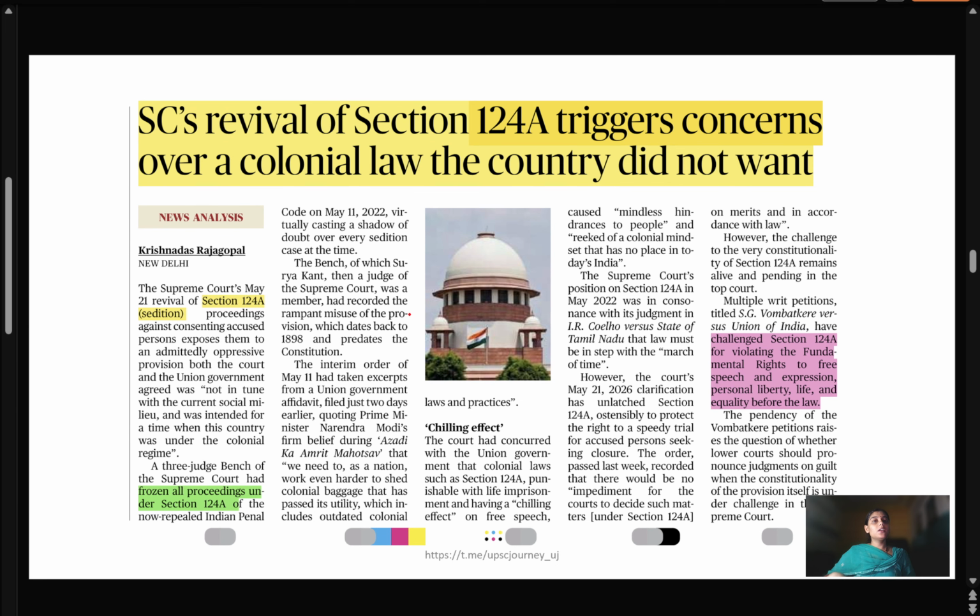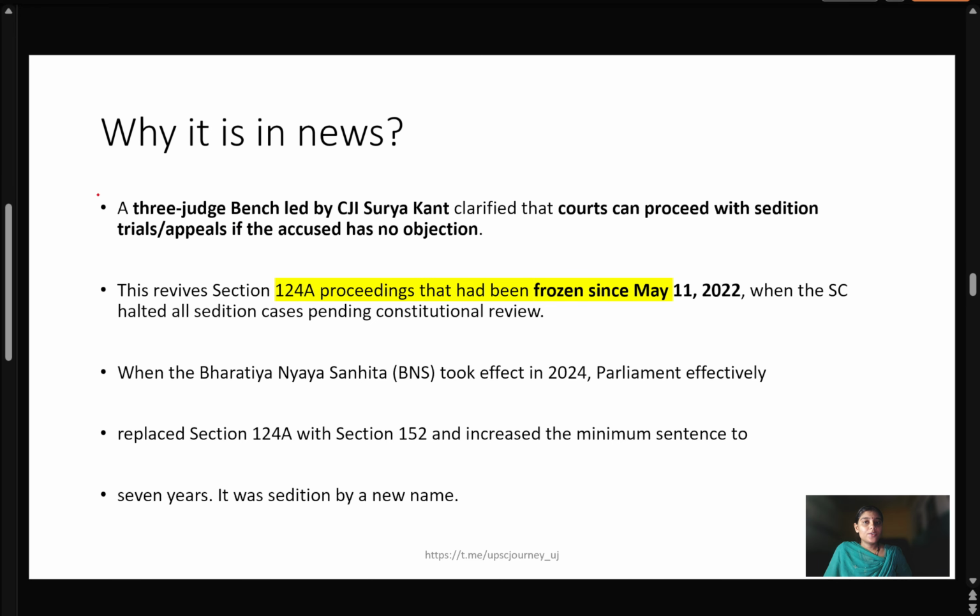Okay, the next article is again very important and it's continuously in the news. That is about Section 124A, sedition. And now the Supreme Court has concerns that it needs to look over this colonial law, which the country did not want. So why is it new?